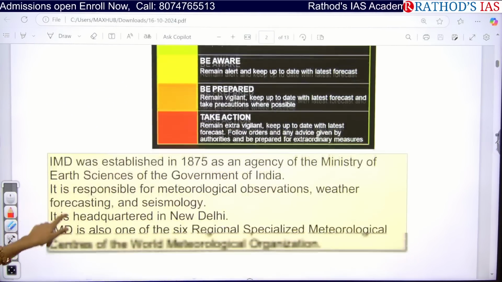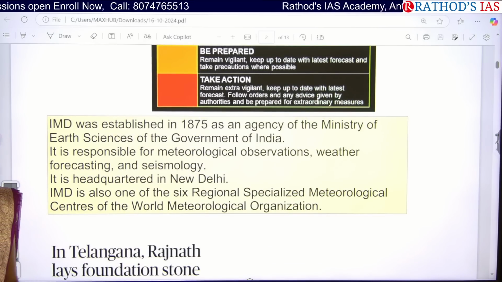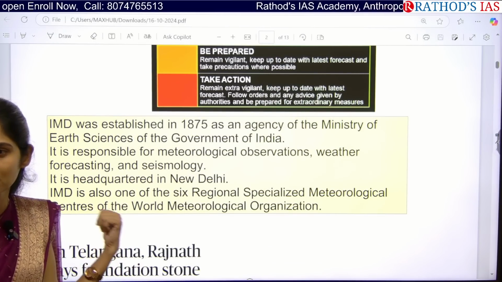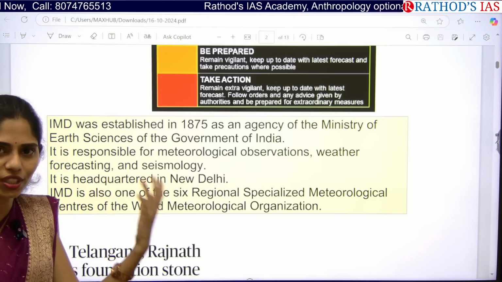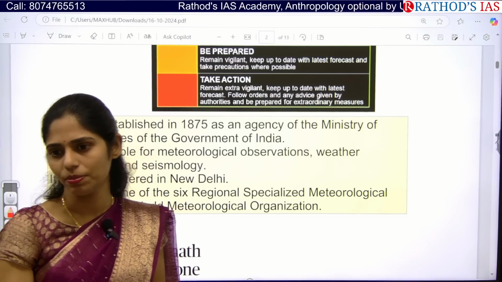Now let us see some facts regarding IMD. In your prelims, you can get a question on this IMD as well. They may give 2 to 3 statements and they may ask which are the correct or which are the incorrect statements in your prelims.